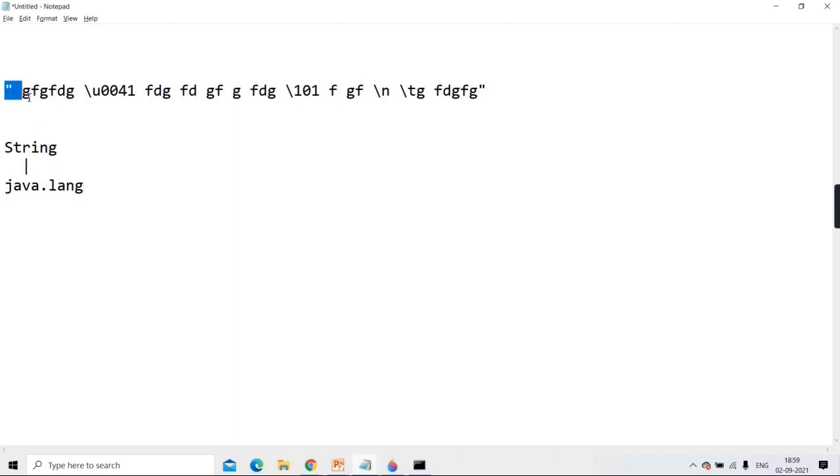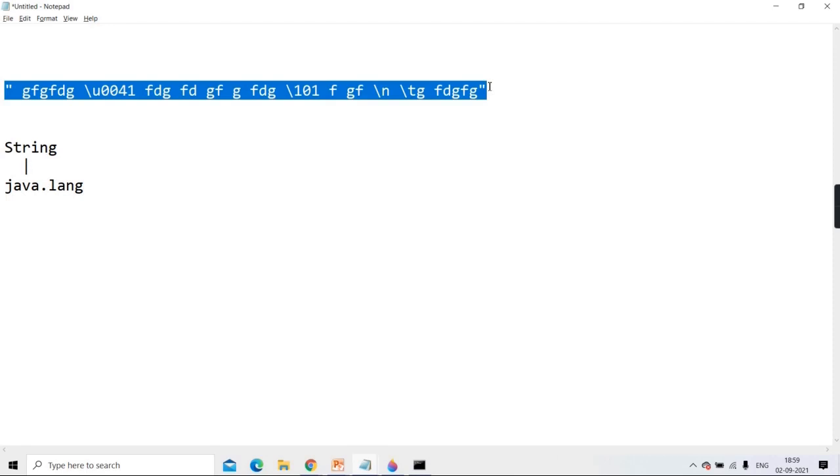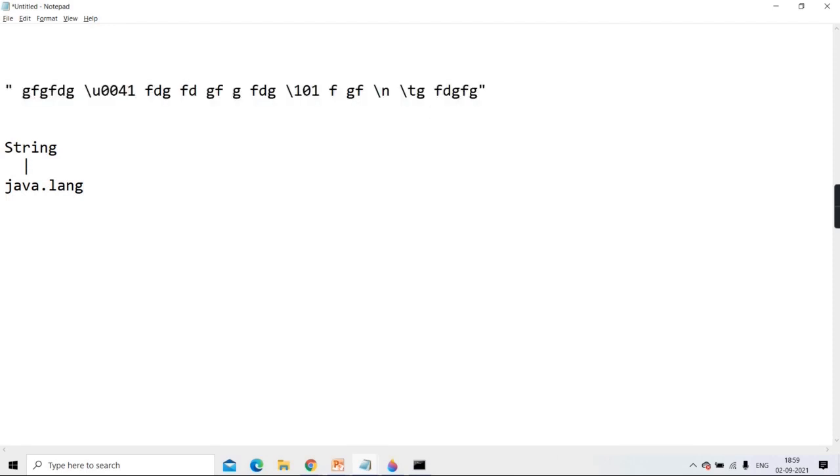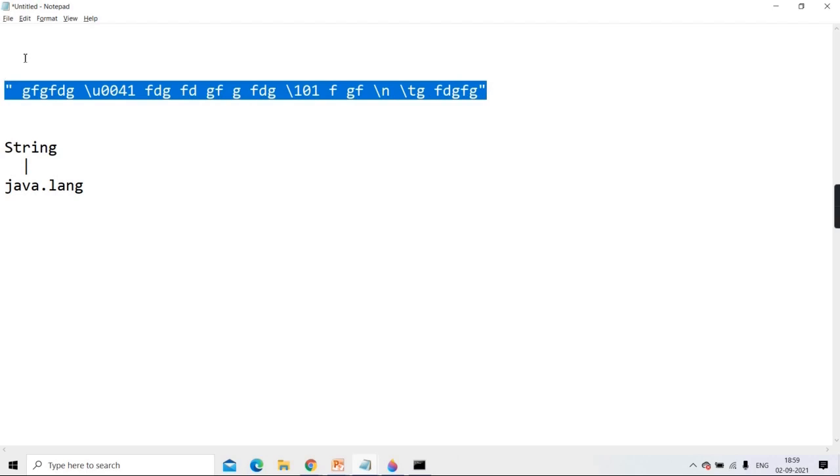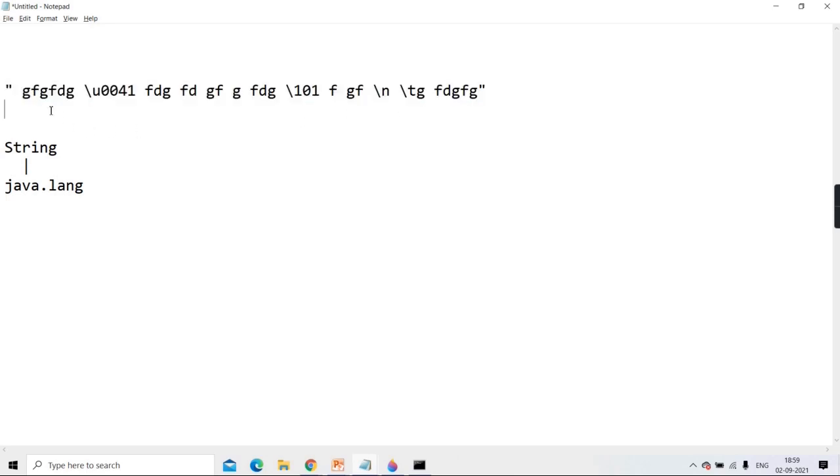And the speciality of Java is, again I told you, by mistake I may say Python, the speciality of Java is anything which you write in double quotes in Java is automatically an object of class String. Now you will say how do you prove that it's an object. I'll come to it. But it is an object of the String class.